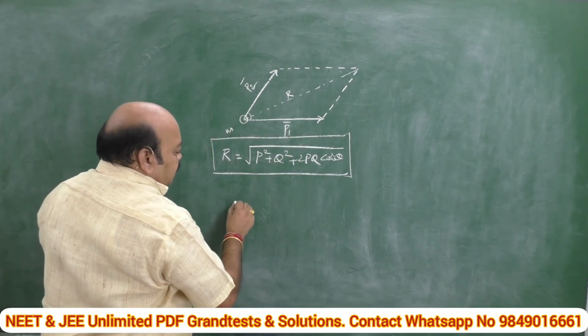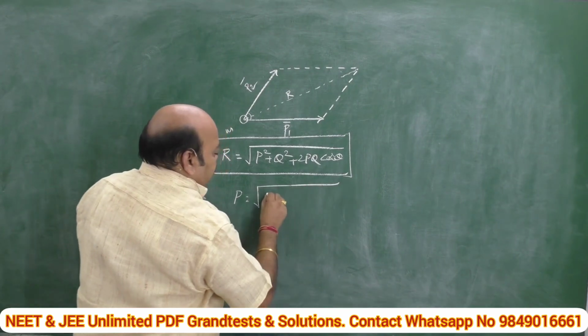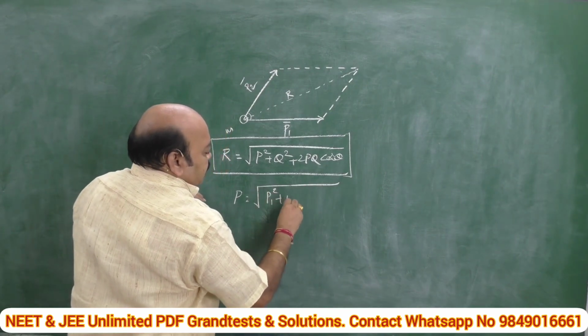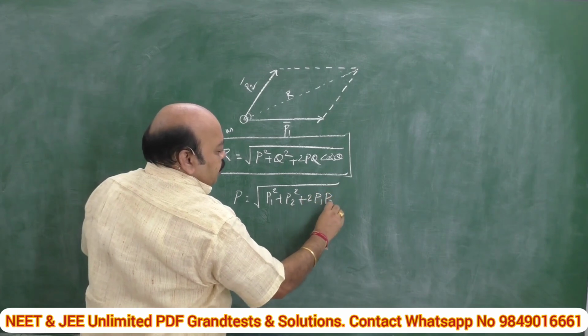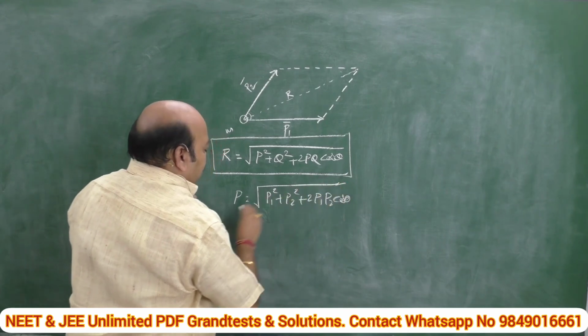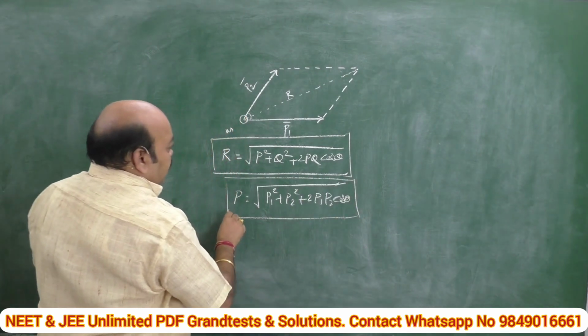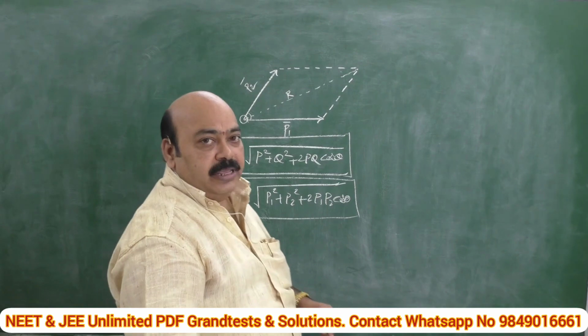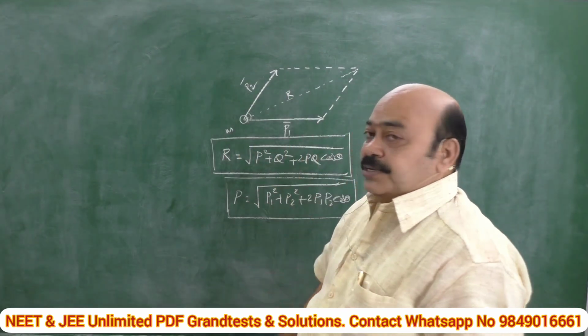Then the resultant is given by square root of P1 square plus P2 square plus 2 P1 P2 cos theta. This gives the resultant momentum of the above two, which act on the body simultaneously making an angle theta with each other.